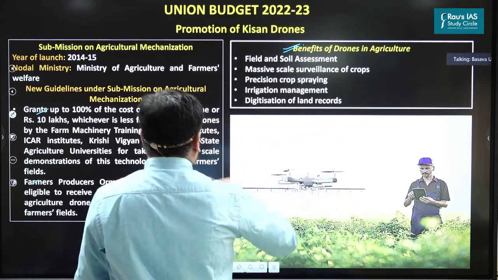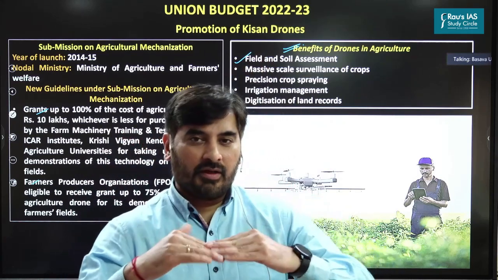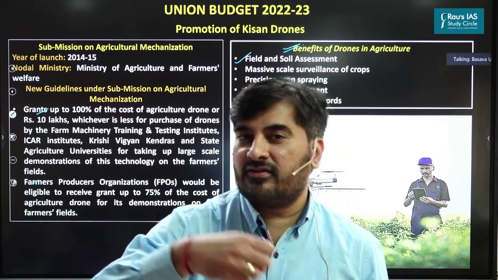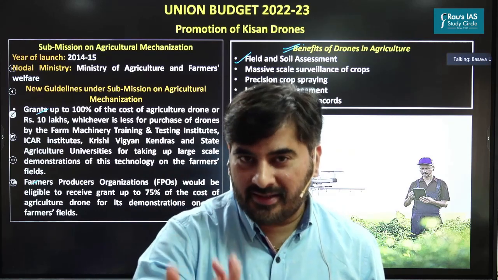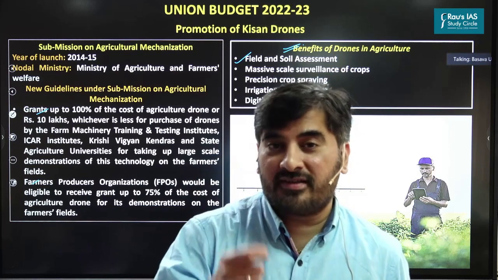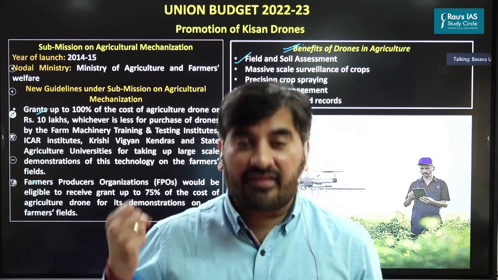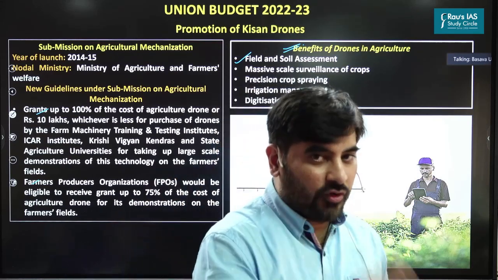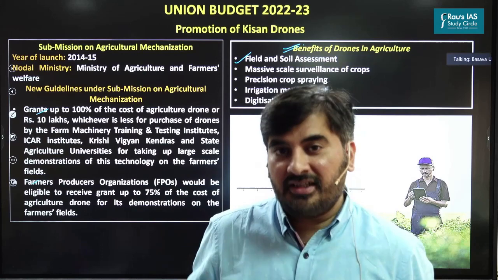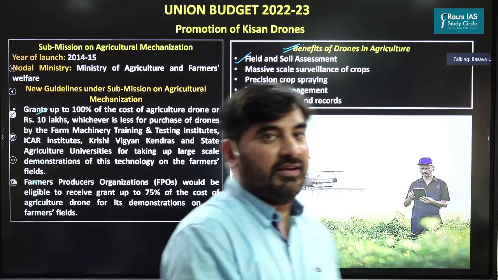First and foremost, by using drones, we can undertake an assessment of the field and the soil. So drones can collect data from the soil with respect to the status of the soil. And once this particular data is analyzed, the farmers can then take a decision as to which crops can be grown, when the crops should be sown, when the crops would have to be harvested. So timing with respect to sowing, timing with respect to harvesting, and which crops can be grown, all of these decisions can be taken by the farmer based upon the drone technology. So that's the first benefit.